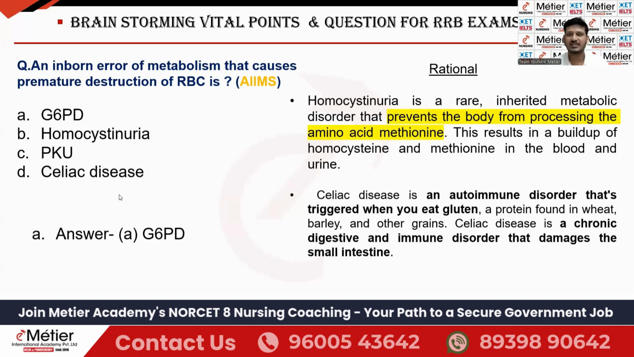So the next option, celiac disease. Everyone knows about celiac disease. It is an autoimmune disorder that is triggered whenever you are eating what? Gluten-rich foods. Okay, you all know that barley, wheat, and all the grain products coming under what? Gluten foods, right? So if you are sensitive to gluten foods, that is, if you are suffering from celiac disease, you should not take what? Gluten-rich foods. Okay, it is a chronic digestive and immune disorder that damages mainly the small intestine.